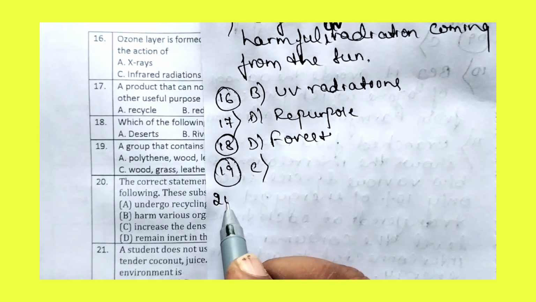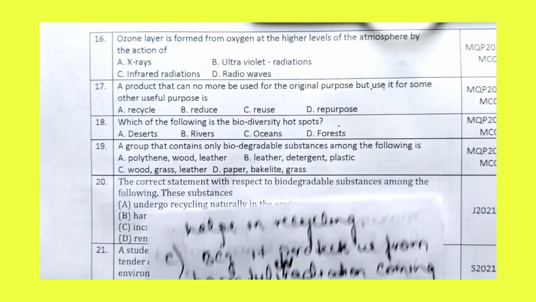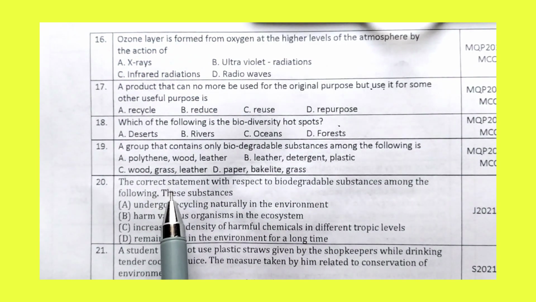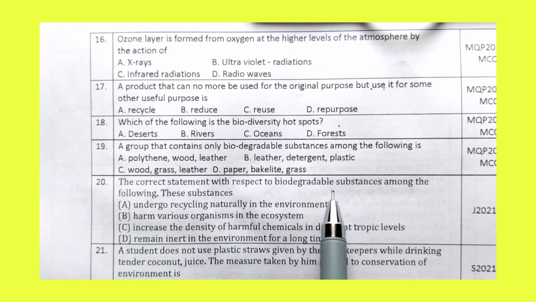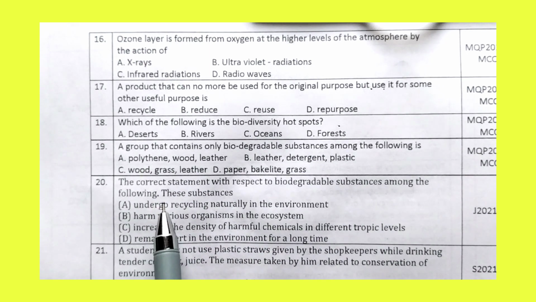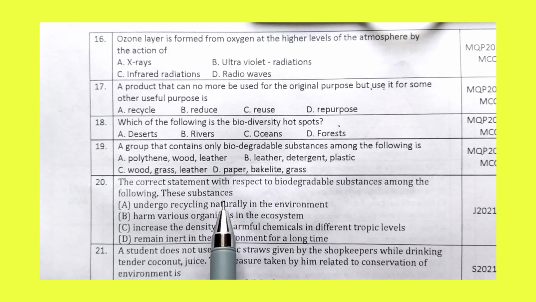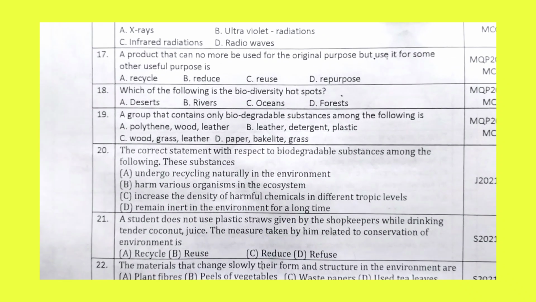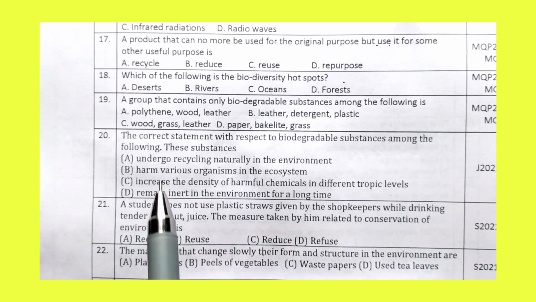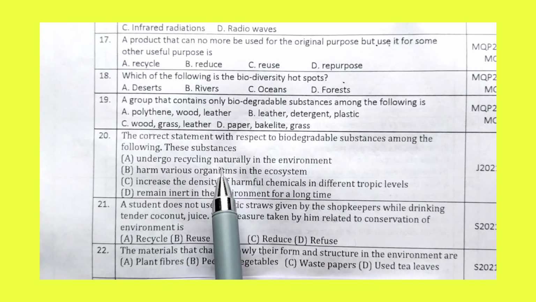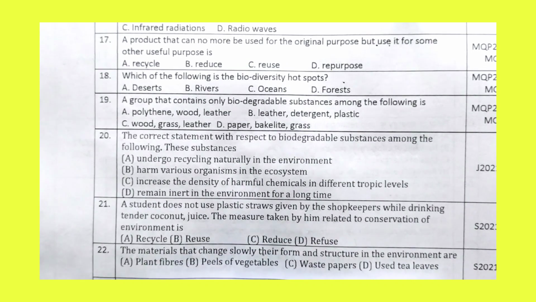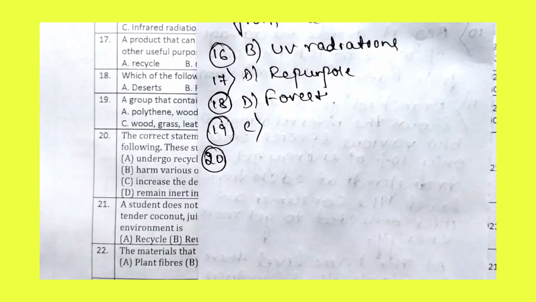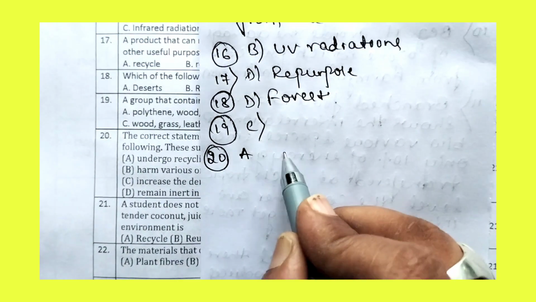Now let us move to question number 20. The correct statement with respect to biodegradable substances among the following. The right answer for the 20th question is option A, undergo recycling naturally in the environment. That is, for the 20th, option A is the answer.